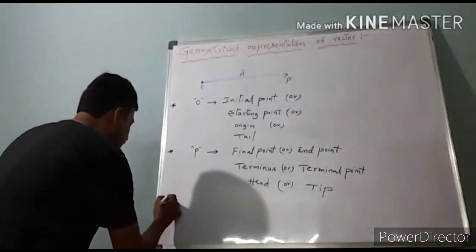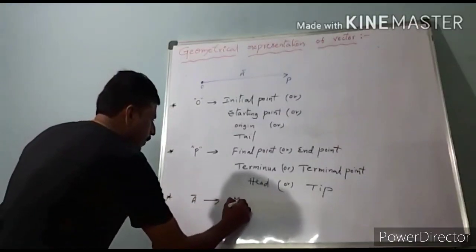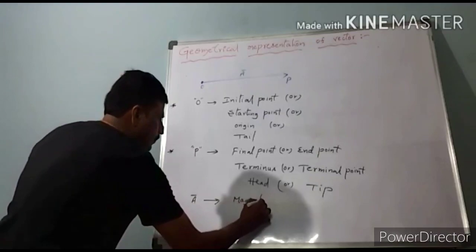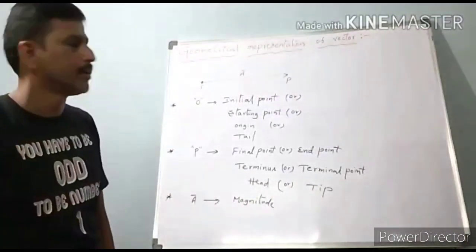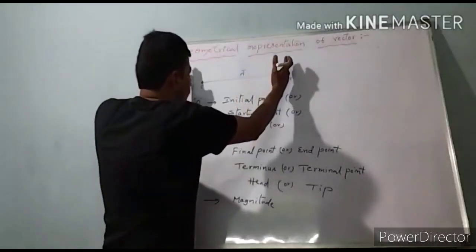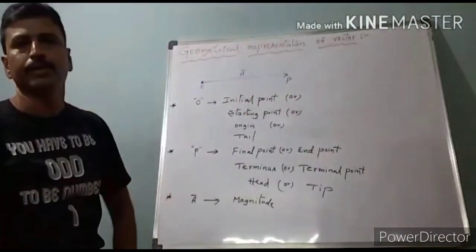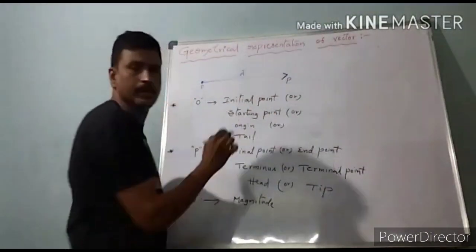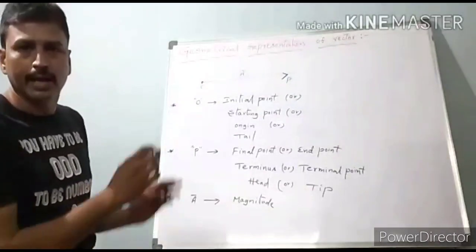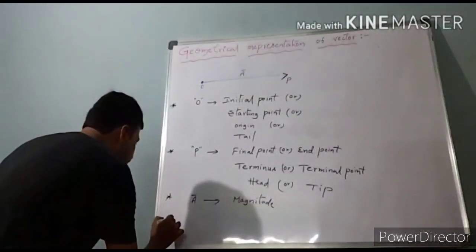A represents the magnitude, meaning how much length this vector has. Arrowhead indicates the direction of that vector.